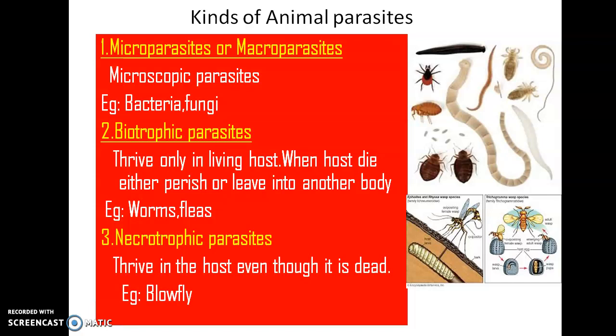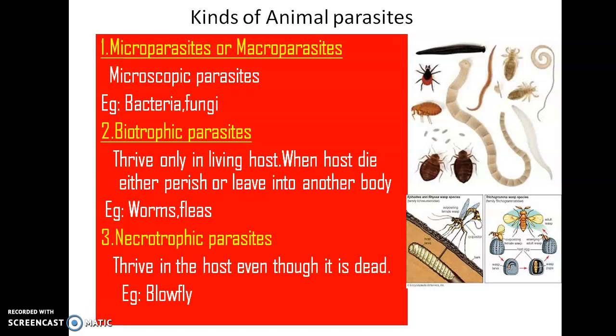Then comes the animal parasites. Animal parasites are classified into various categories. Let's move to the detail. The first one is microparasites or macroparasites. As the name indicates, these parasites are microscopic in view. For example, bacteria and fungi. Then biotrophic parasites. As the name indicates, they thrive or live only in a living host. Whenever the host dies, they will either perish or leave the host body and move into another living body. For example, worms and fleas.